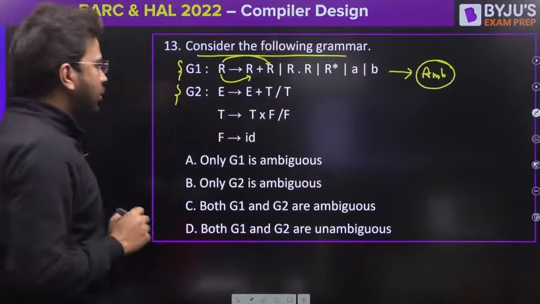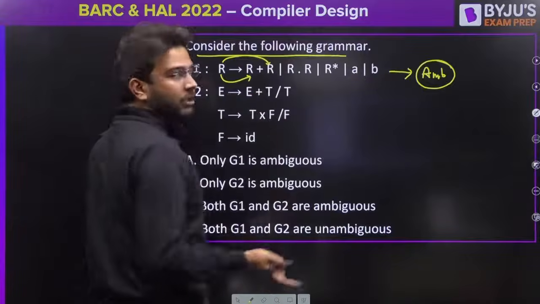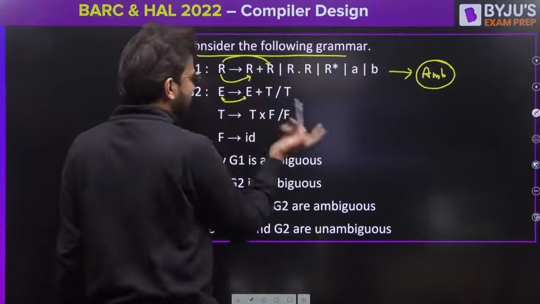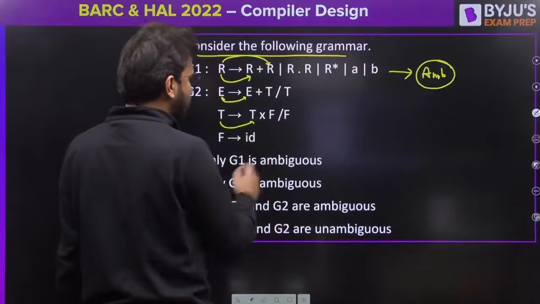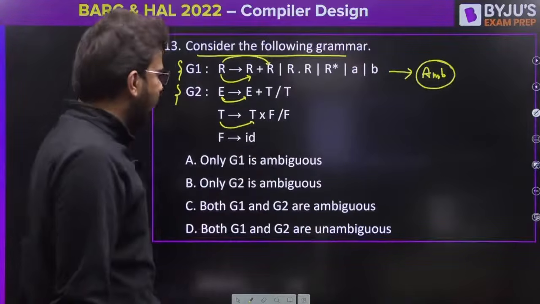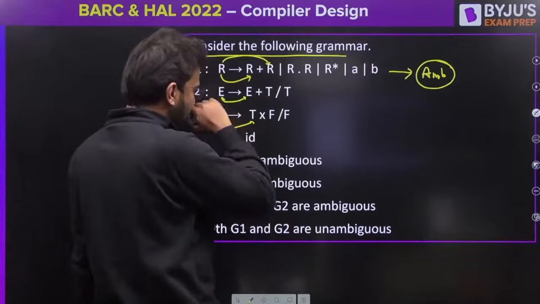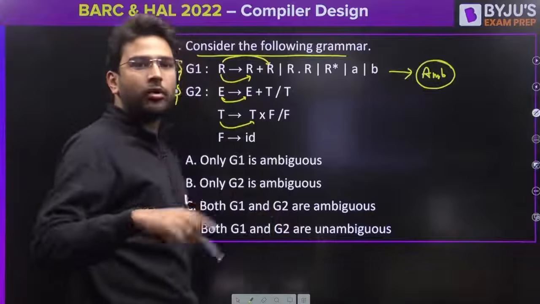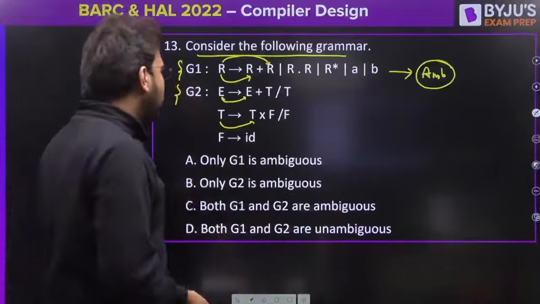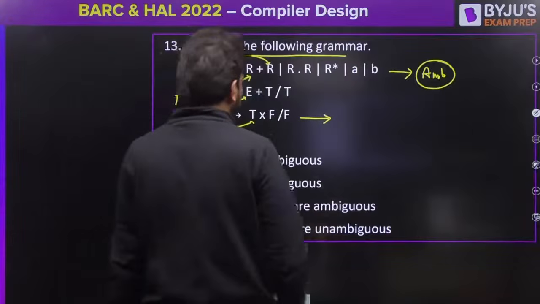Now let's talk about G2. Can we see direct left recursion and right recursion both? No. Here you have just left recursion, here you have just left recursion. There is no right recursion from the same non-terminal, right? Now if you try to find out the strings also, you are not going to get more than one parse tree for any string here. You can try yourself also.